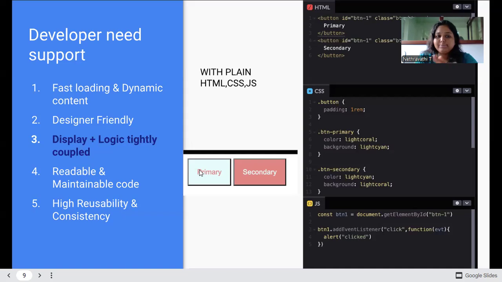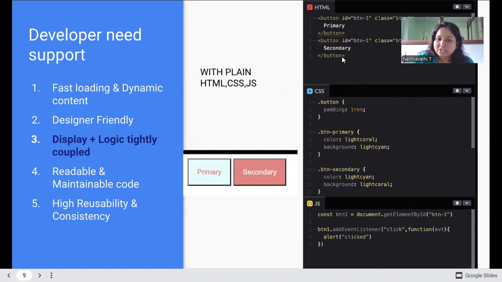So now, display plus logic tightly coupled is the scenario where, if we are writing it in JavaScript, for example, just think, we need to have an HTML page, we need to have a JavaScript page, we need to have a CSS page also. So this is how it works.